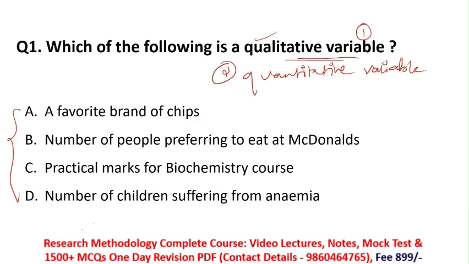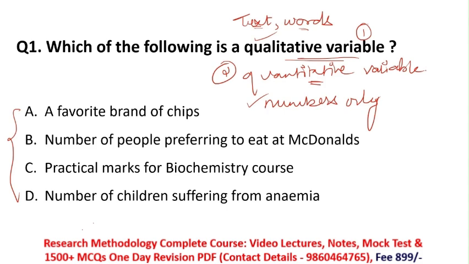Qualitative variable means the variable which shows us the quality. Remember, in a qualitative variable, data is present in the form of text and words, and in a quantitative variable, data is present in the form of numbers only. Which is very important. We'll see the options one by one and find out which option indicates a qualitative variable example.